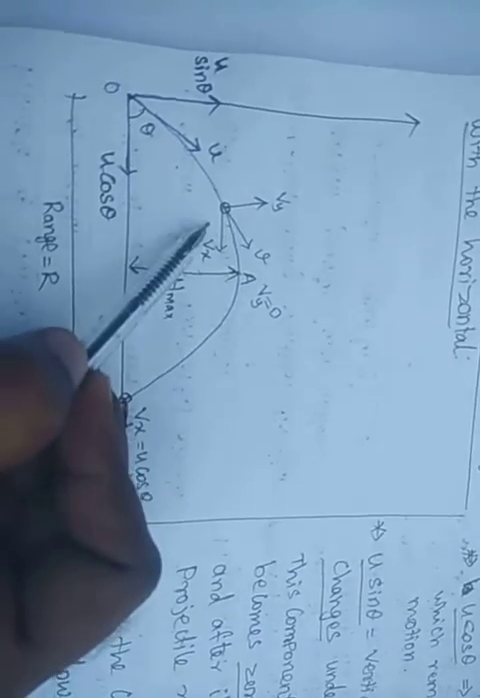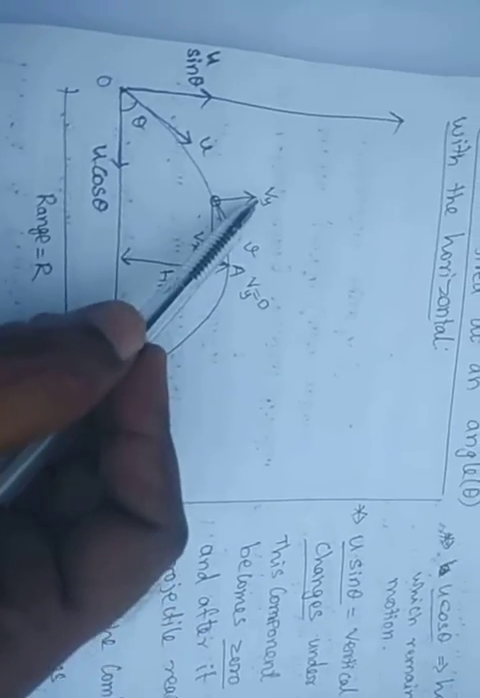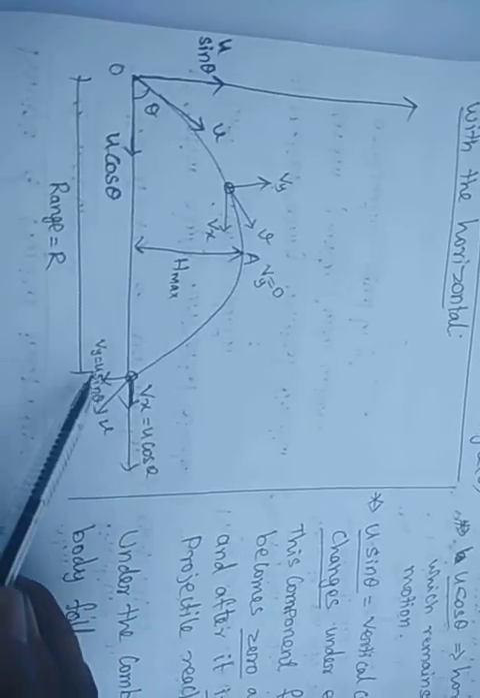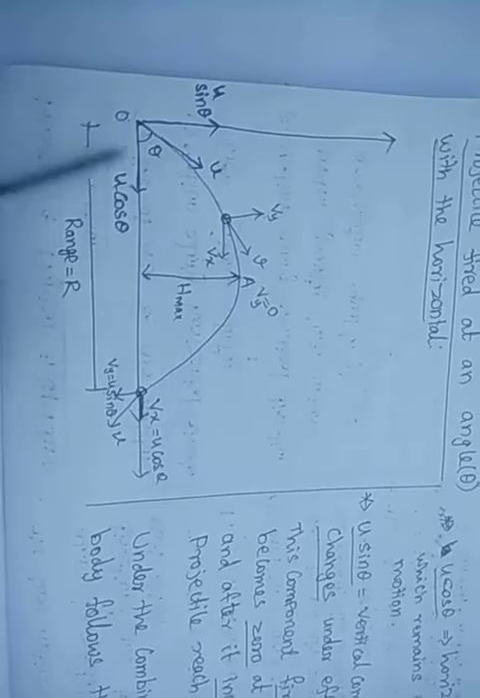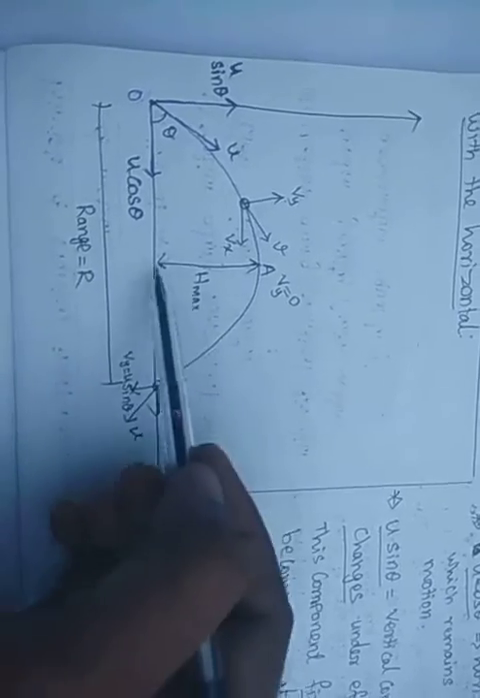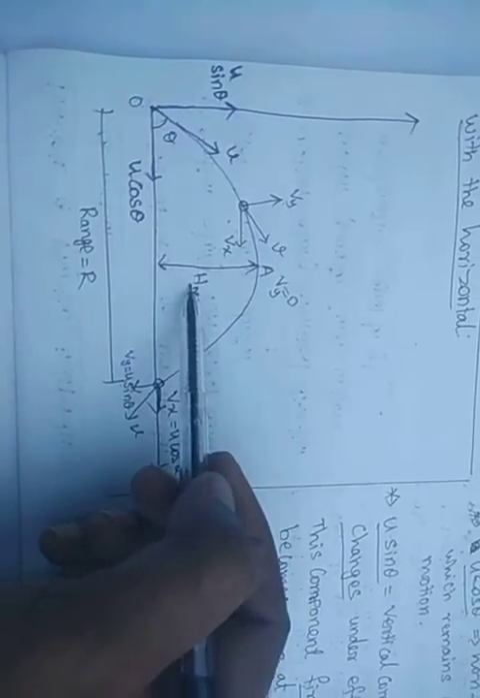So there are two components of velocity, horizontal velocity and vertical velocity. The horizontal velocity Vx is equal to u cos theta, and the vertical velocity Vy is equal to u sin theta. The distance between the initial point and the final point in the horizontal line is called the range. So R is the range, and the maximum height is h max, and we are going to derive the expressions for all of these. So let us see one by one.